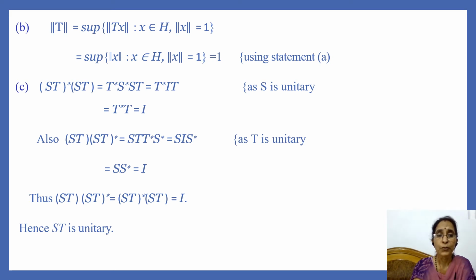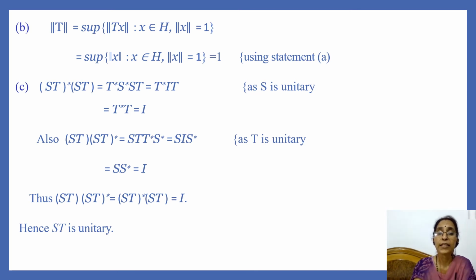Now we have to prove the next statement C, and we have to show that ST is unitary. So first we find (ST) star into ST. We know that (ST) whole star is equal to T star S star, so T star S star into ST, and here we know that S is unitary, so S star S is equal to the identity operator, and so that is equal to T star T, and since T is a unitary operator, T star T is equal to the identity.